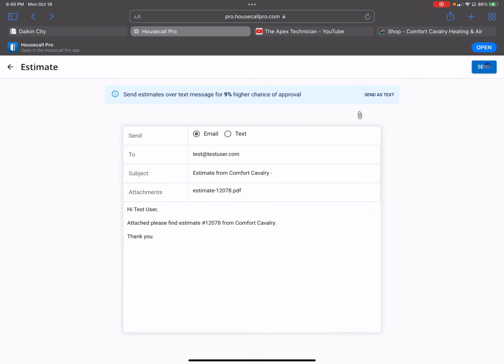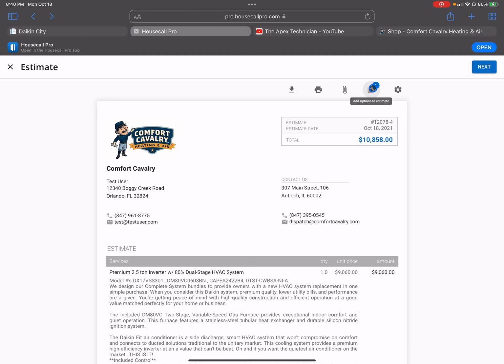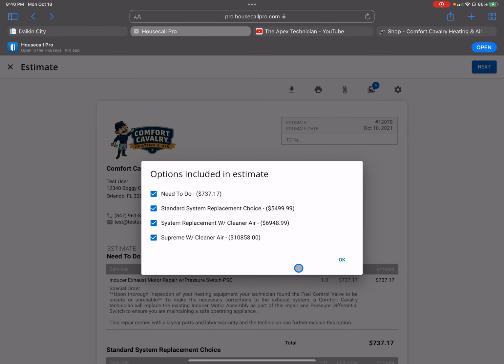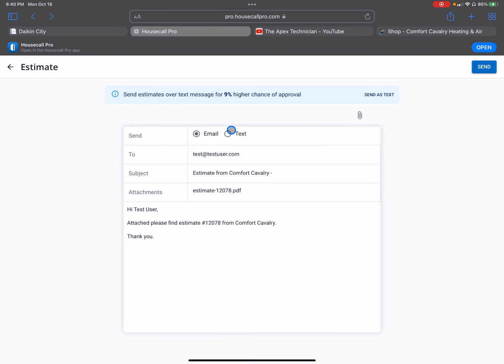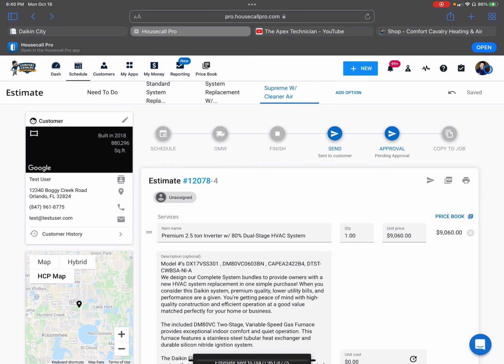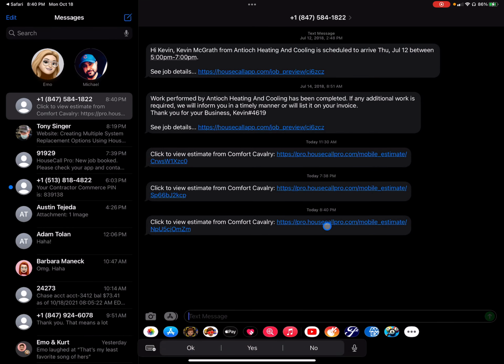We're going to email it. We go back to send. Click on the wrench. Reselect. Okay. Next, we want to text this. So let's text it, because not everybody always opens their emails. As you can see here, my estimate came up, so let's click on it and see what it looks like.